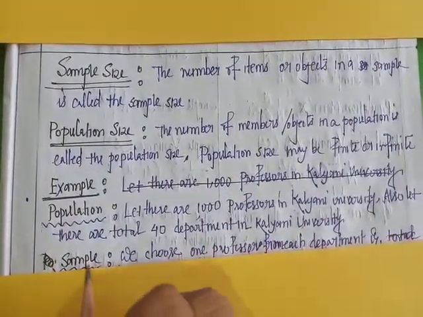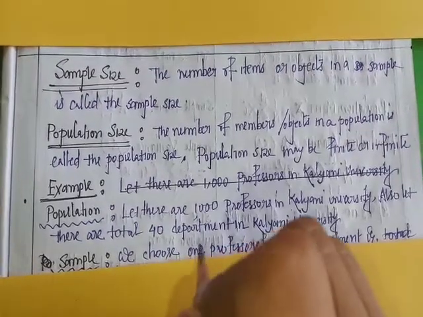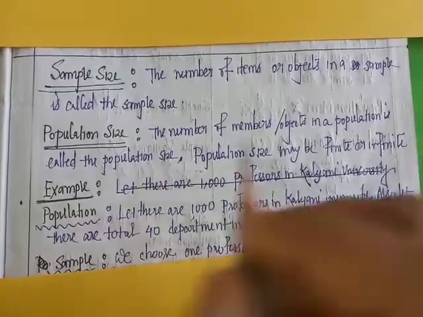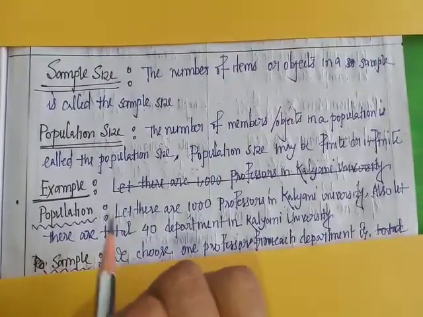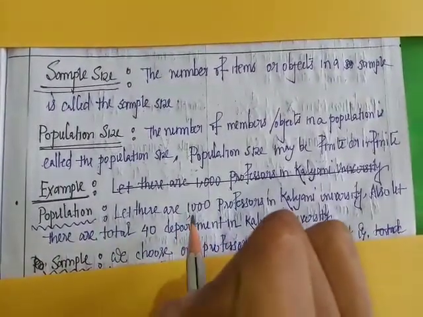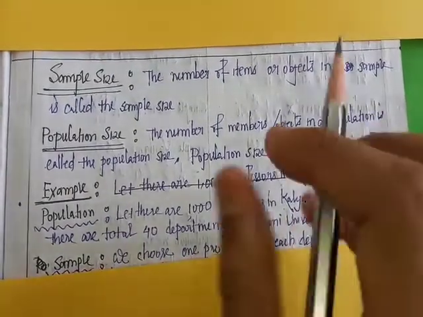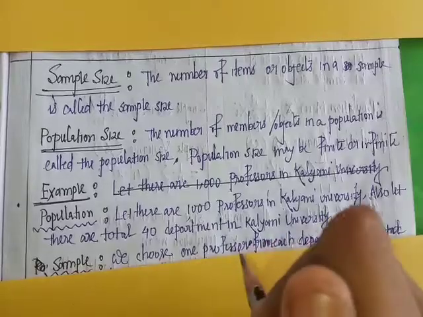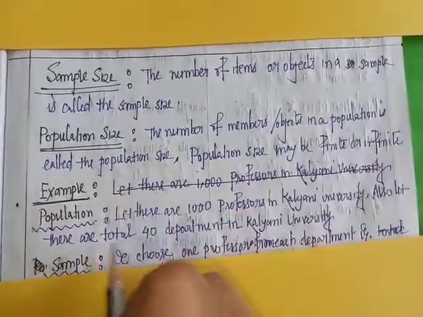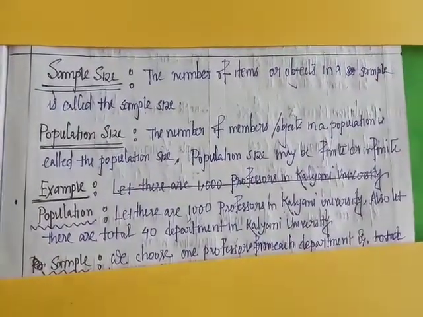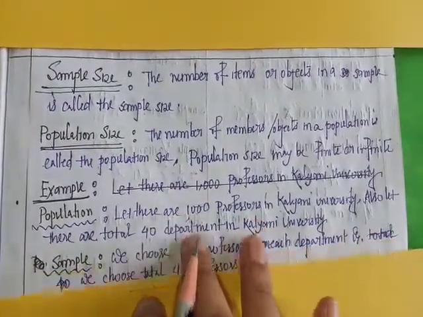Also let there be a total of 40 departments in Kalyani University. So here the population is 1000 professors. Here the population size is 1000.